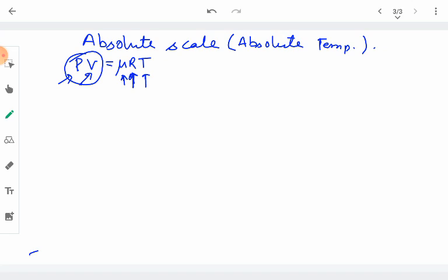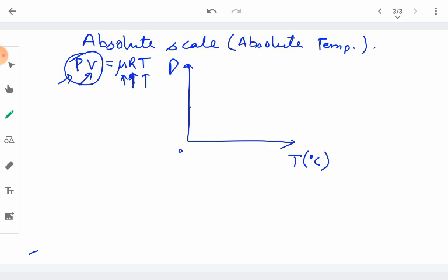And if we plot the graph between pressure and temperature, just as this is pressure, this is temperature. Temperature we are taking in degree Celsius, and for the ideal gas we are increasing.